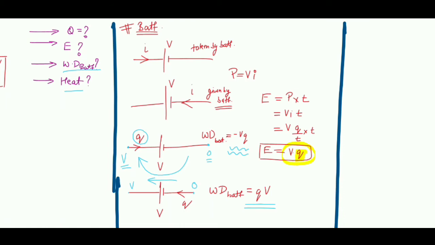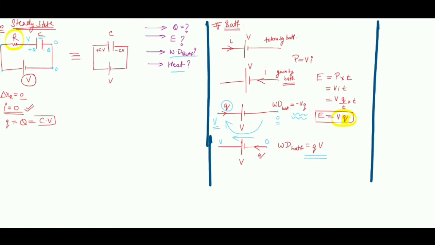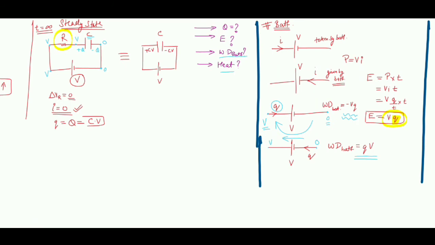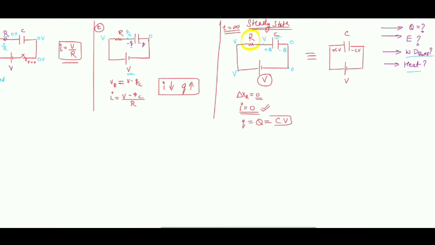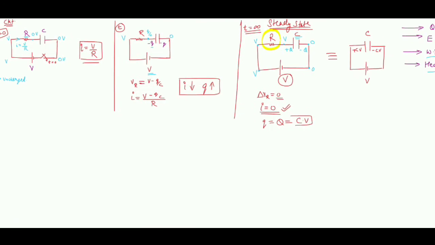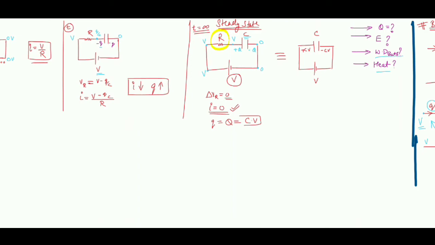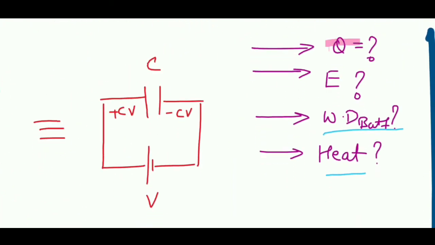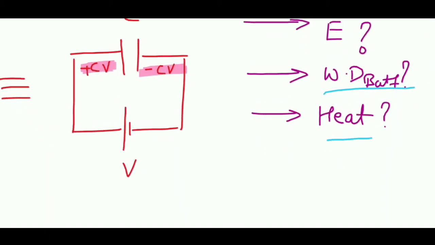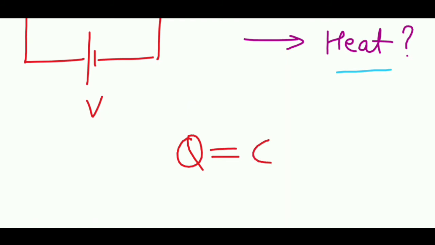Now let us start with a question. First let us discuss this general setup itself. In this general setup, when my final charge has become Q, this first part is already done, right? This final charge Q I have already figured out: plus CV and minus CV. So over here, let me write final charge Q is CV.